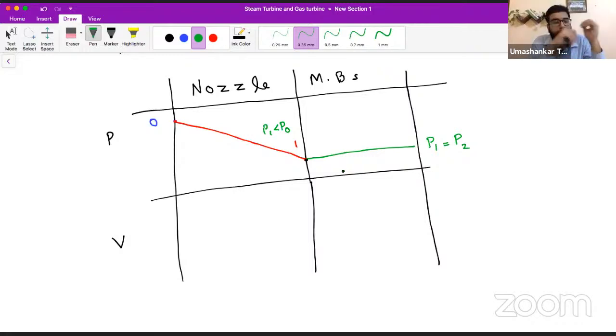So in the nozzle, what is happening? The pressure of the steam goes on decreasing while it flows into the nozzle, and it will reach a value P1. So this is the minimum pressure that can be attained from the nozzle. Now the question is, sir, how will we know this minimum pressure? For that, we have to analyze the nozzle. We will do that, to see what is the pressure till which the expansion can be done.